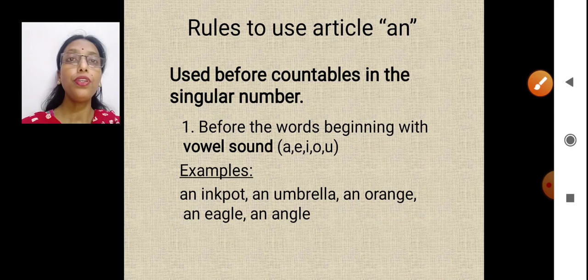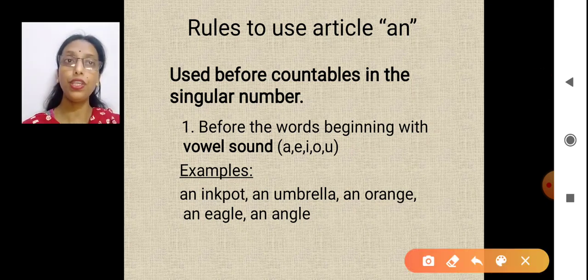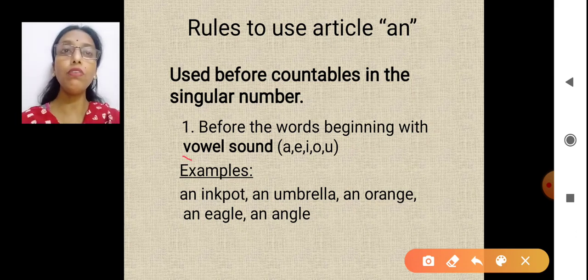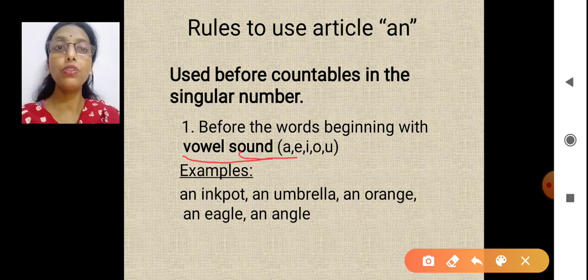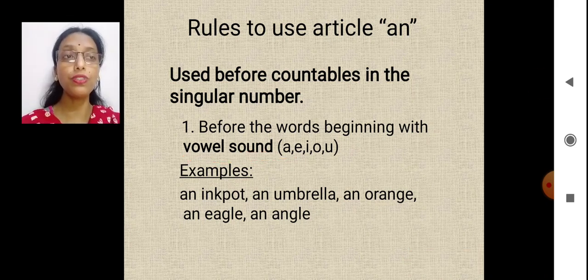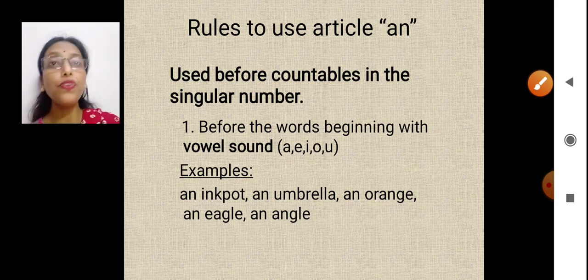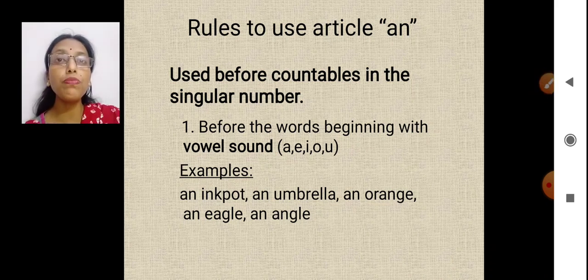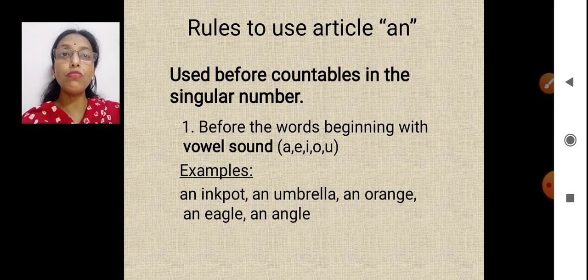Alright? There are certain rules for how to use articles. Let's see first about an. An is used before countables in singular number. But remember one thing, here we will talk about vowel sound. To be more specific, I am stressing this word sound. Not vowel word, vowel sound. That means the first sound of the word should be a vowel.